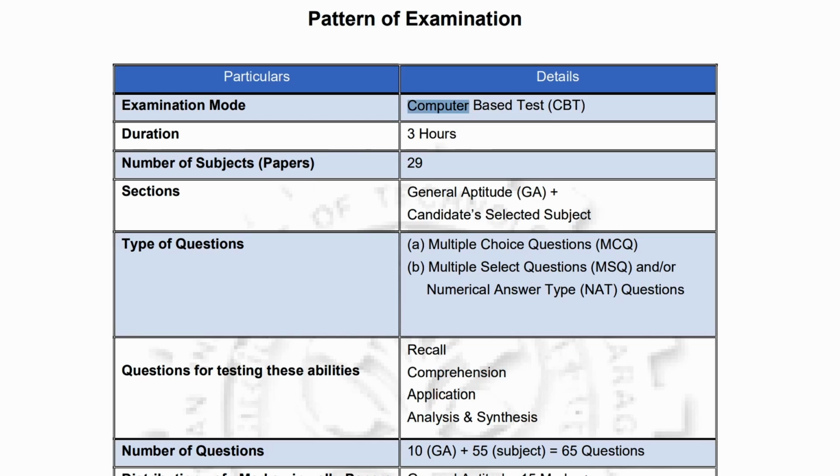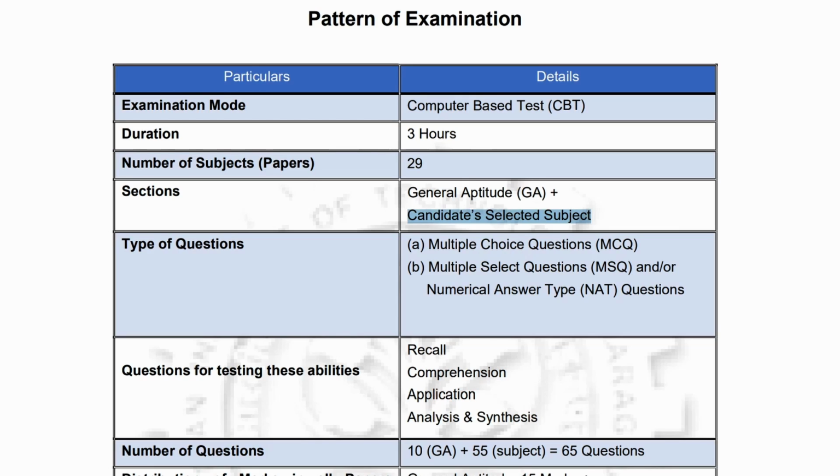It will be a computer based exam, and it will be for 3 hours. There will be 29 papers. Like I said, last time there were 27, this time 29. Two new subjects have been added. And now they're talking about the sections. It will be general aptitude and candidate selected subjects. So if you are from chemical engineering, there are 10 subjects. On top we will have the mathematics and the general aptitude.